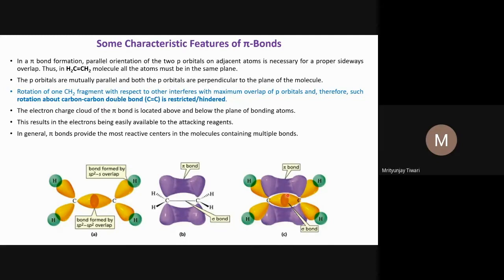Means to break this bond, to rotate this part of the compound with respect to this bond even by 90°, you have to break this double bond. That is why the rotation about a double bond is called a restricted rotation or hindered rotation, because you have to break that bond, and to break that bond, that much energy you have to provide from outside. That is the point: restricted rotation around the carbon-carbon double bond, and it has certain implications in